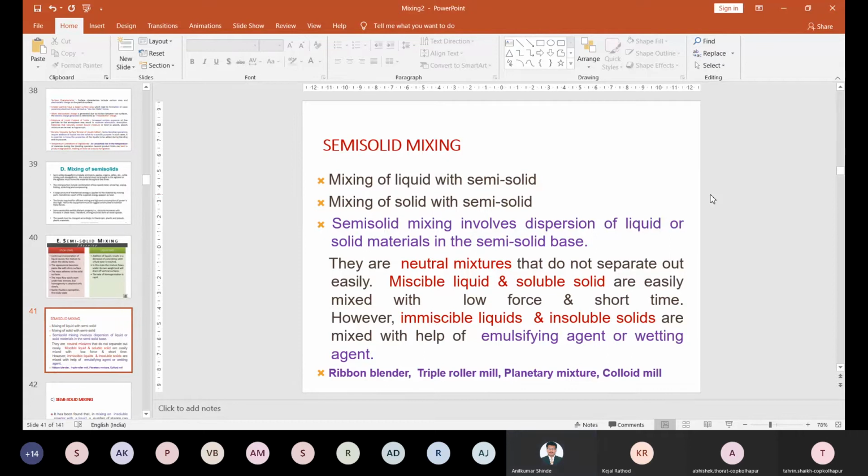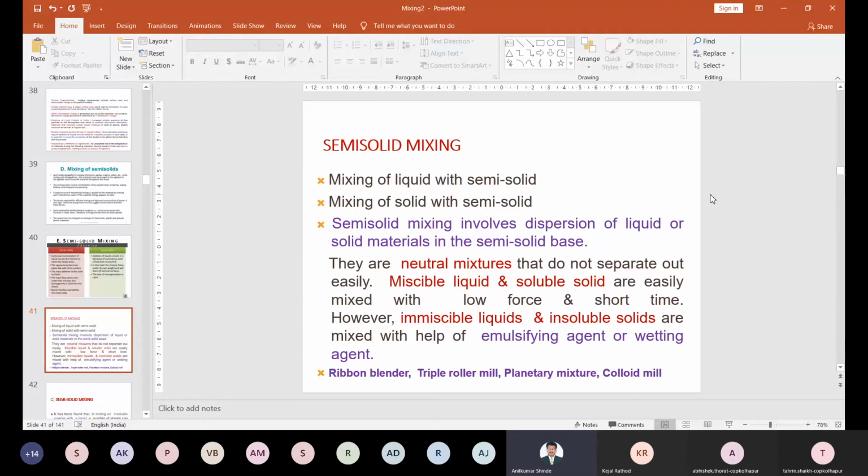Right? Then the miscible liquid with the soluble solids. So it's required. If there is a miscible liquid, we can take water, and for the soluble solid you can take sodium chloride. So with these two substances, we can easily mix with very low force and in a very short time. So within a short time it forms a solution. Soluble solid and miscible liquid, the water. You can easily mix solid into that liquid, and a very low amount of force is required. Very little mixing is required, and the mixture is formed within a short time.